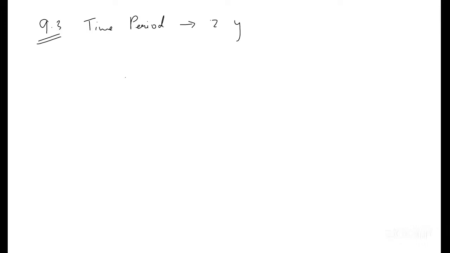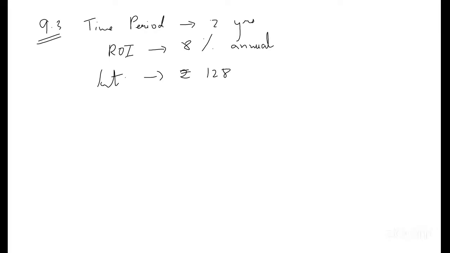Rate of interest, that is ROI, is given to us as 8% annual. Now it says that interest is also given to us. How much? Rupees 128.